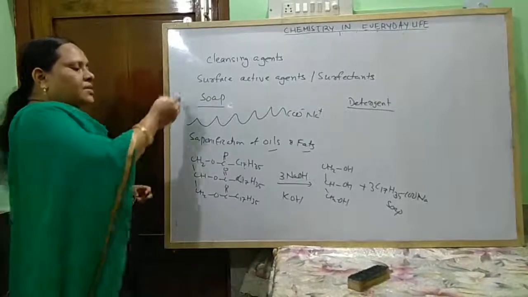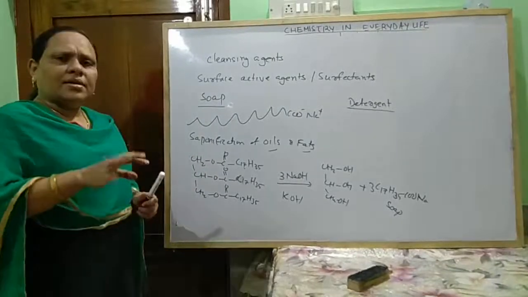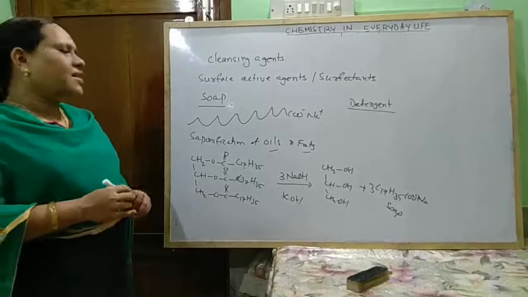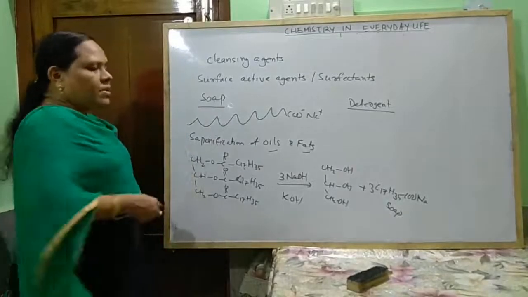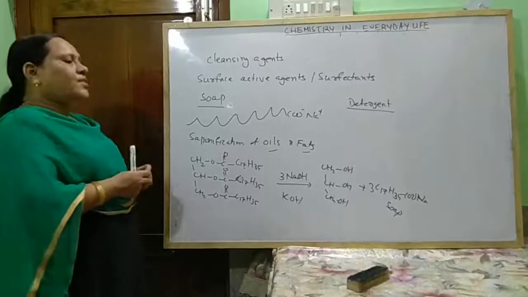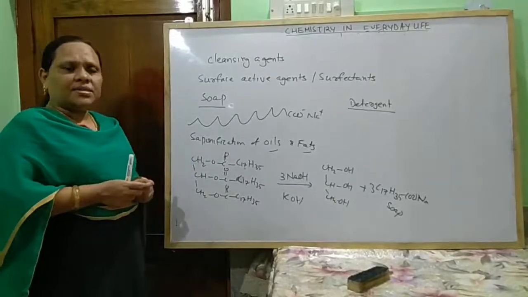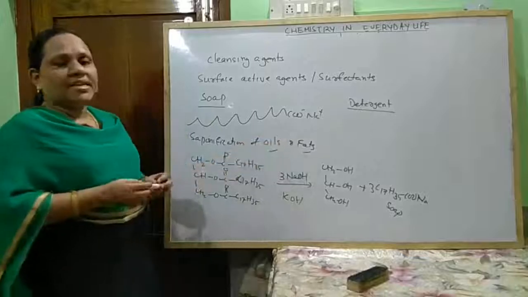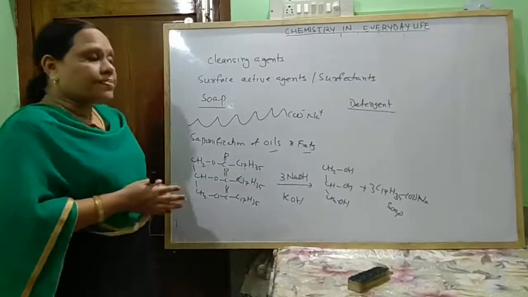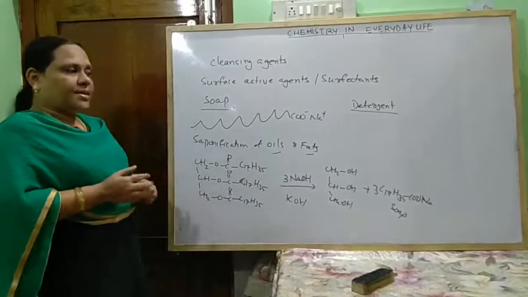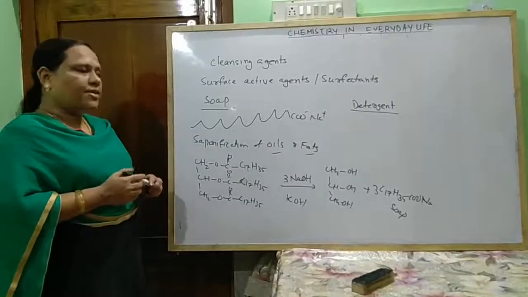Next, different fillers, color, perfume, etc. are added to the soap to form different types of soap. For the formation of transparent soap, the soap is generally dissolved in alcohol, and the extra solvent is evaporated. In this way, transparent soaps are formed.